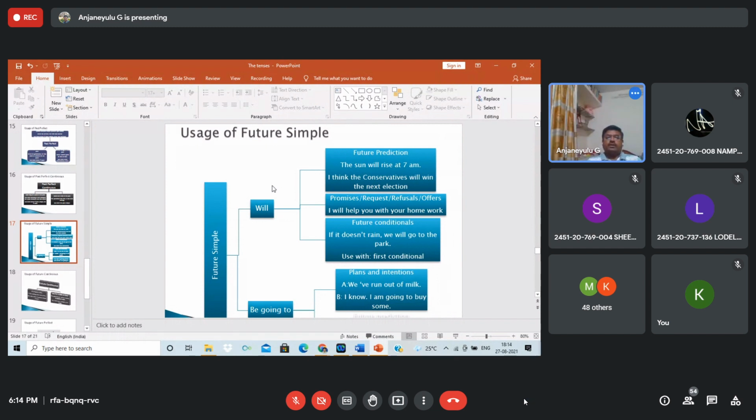But there is a structure where you can use shall only, meaning shall I come, shall we come. You can use I will come, we will come, but when we use shall, you have to know how to use it.